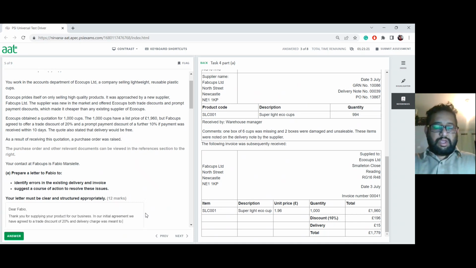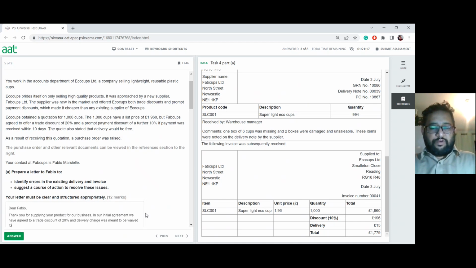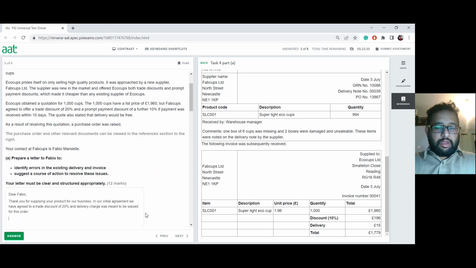was meant to be waived for this order. Upon receiving the goods, there were 6 items missing and 2 boxes were damaged, therefore unsaleable.